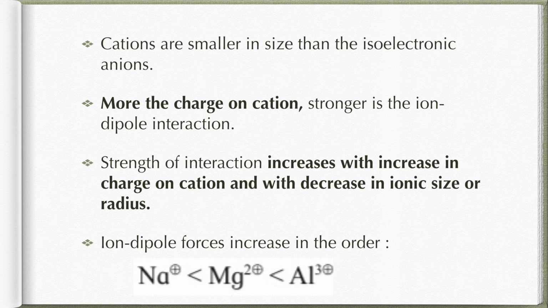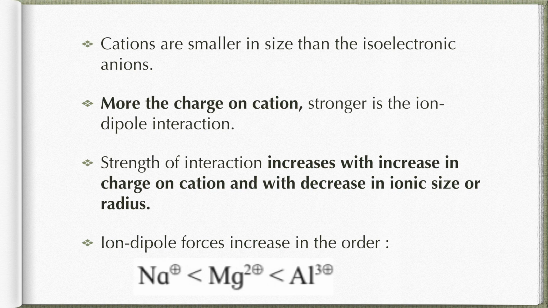So now we have to see some conditions of ion dipole interaction. Cations are smaller in size than their isoelectronic ions. Now what do we mean by isoelectronic? Having an equal number of electrons is said to be isoelectronic. So cations are comparatively smaller in size than their isoelectronic ions.